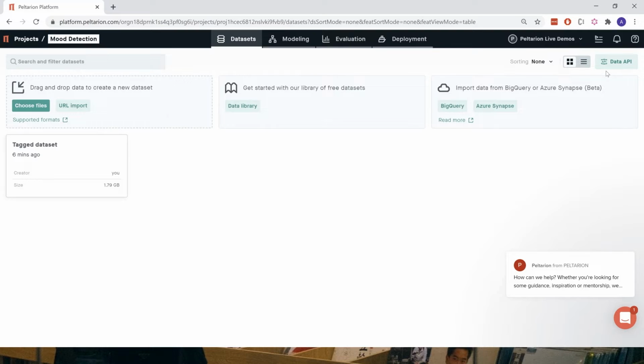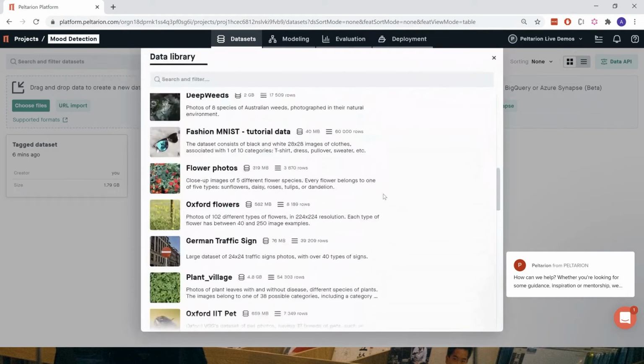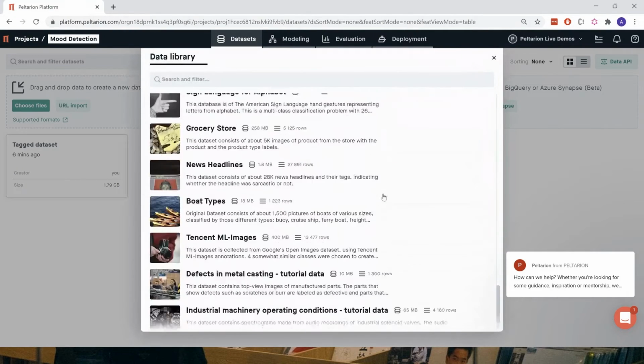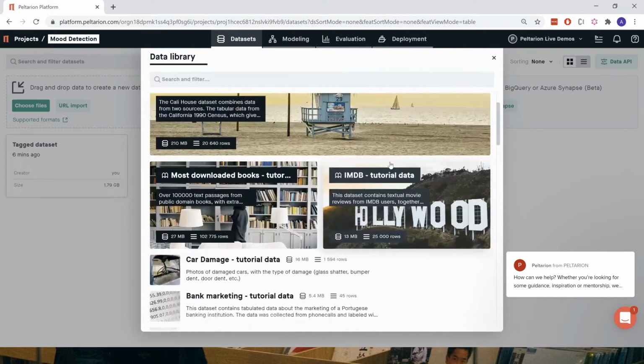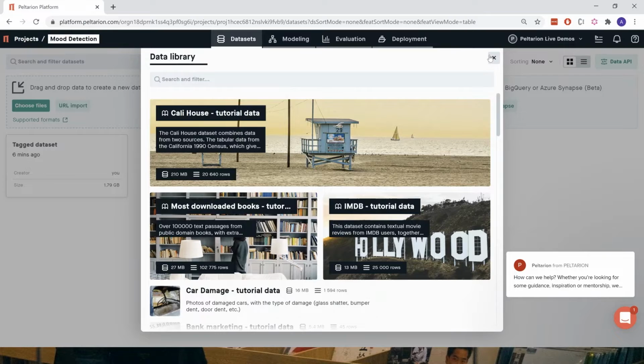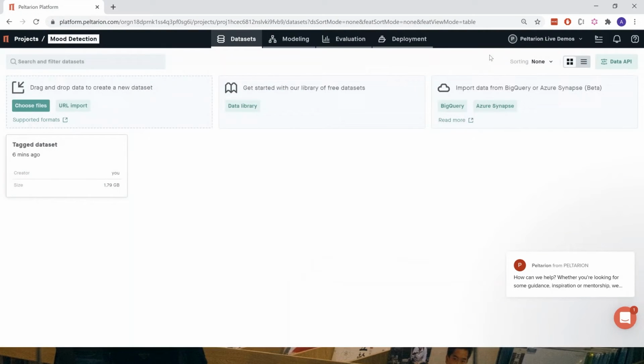We can also push data to the platform through our data API, and you could also use a free dataset from our library. We have a number of datasets, 30, 40 something datasets here that you can use and build cool models on and get started.